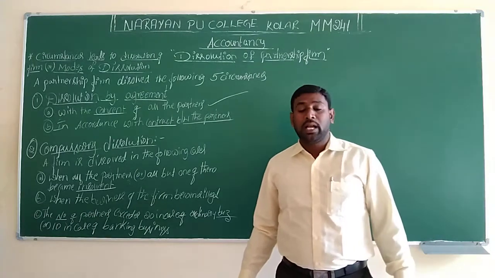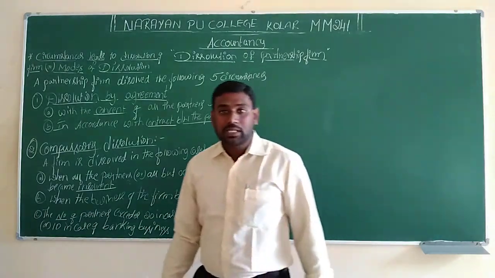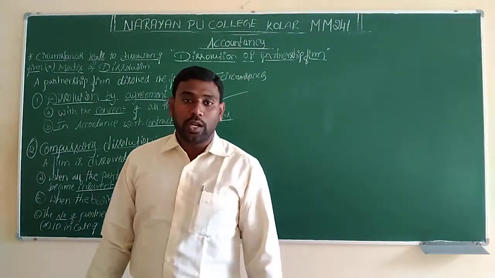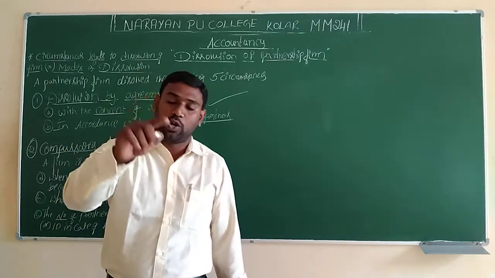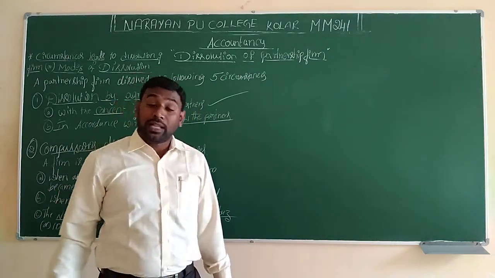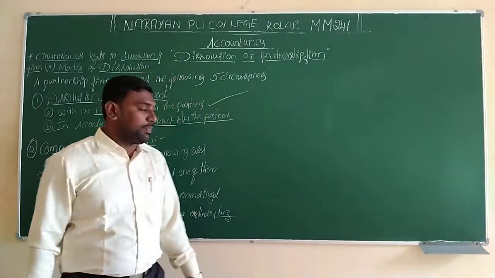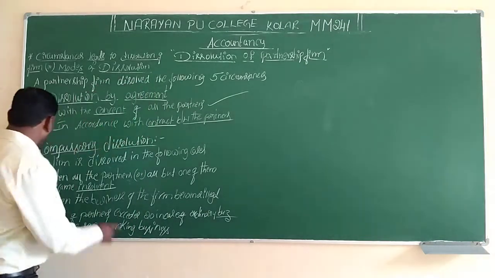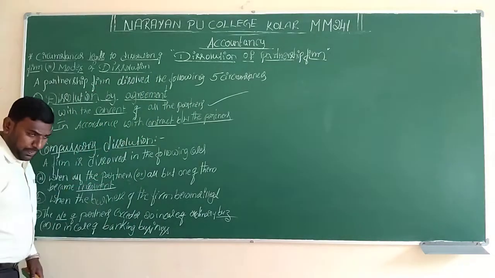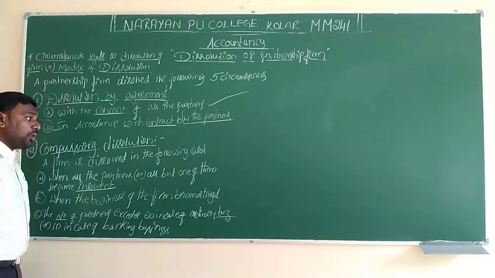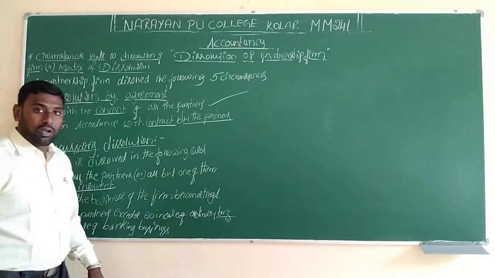Solvent is a person who has the capacity to pay the loan amount borrowed from a financial institution. So we have to close the business compulsorily when all the partners of the company or all but one of them became insolvent.